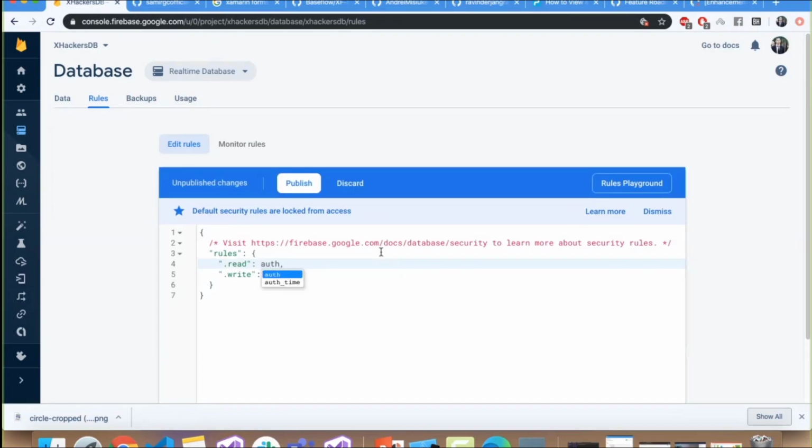So what will we actually do then? Authentication equals null. Okay, so we are now going to give read and write access to this database by allowing the permissions. Okay, so I need to publish this.